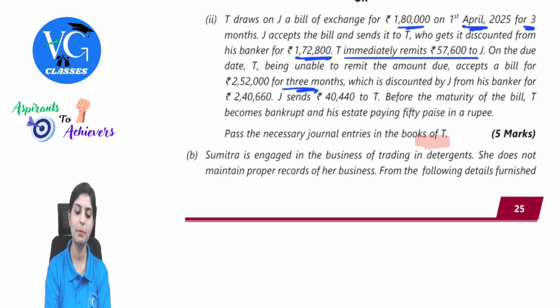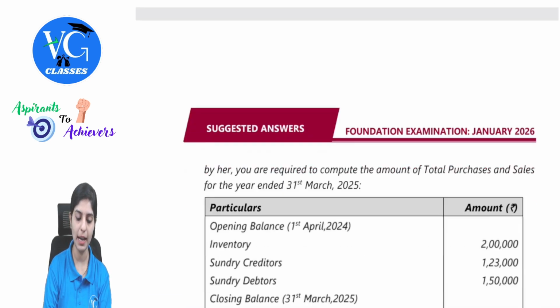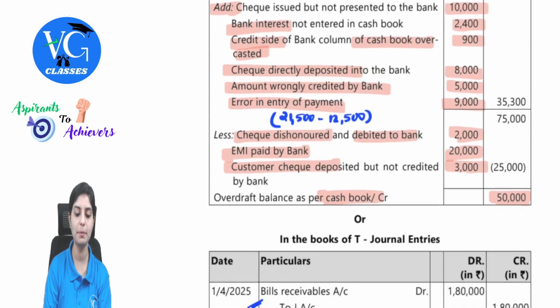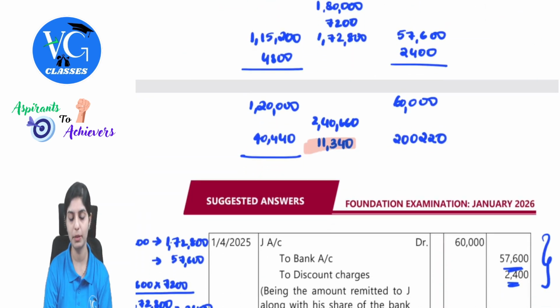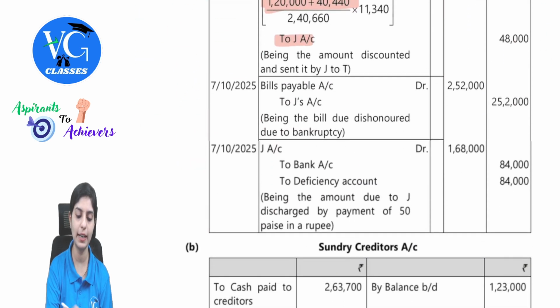Before the maturity, T becomes bankrupt and his estate is paying 50 paisa in a rupee. So T has become bankrupt. First of all, when there is bankruptcy, we have to first pass an entry of bill dishonor. Remember, he had accepted the bill. First, we will reverse this entry. So what will be the entry?